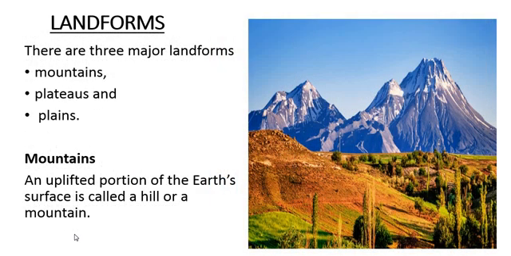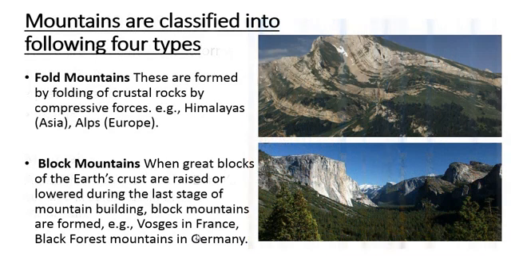Now landforms. There are three landforms: mountains, plateaus and plains. Mountains: an uplifted portion of the earth's surface is called a hill or a mountain. So mountains are classified into the following four types.